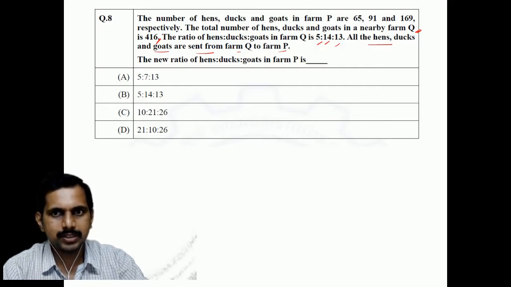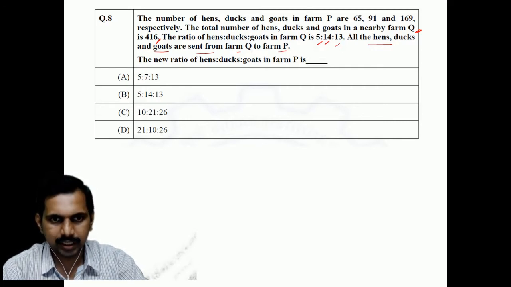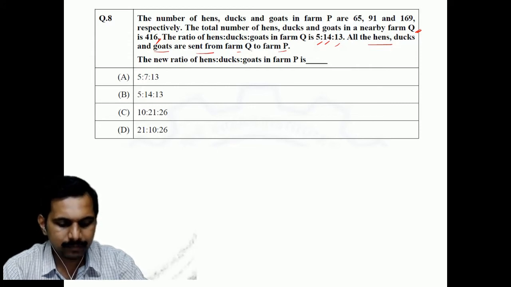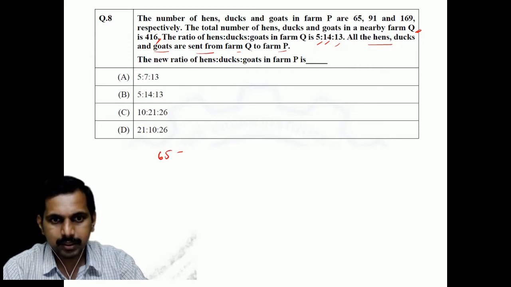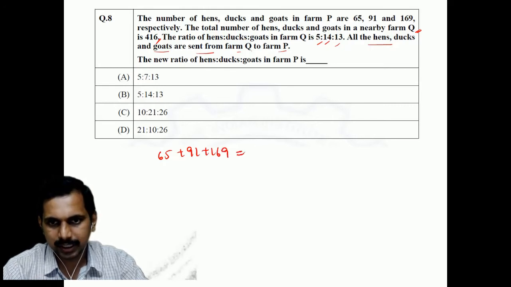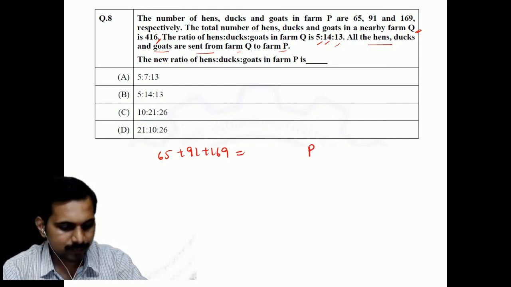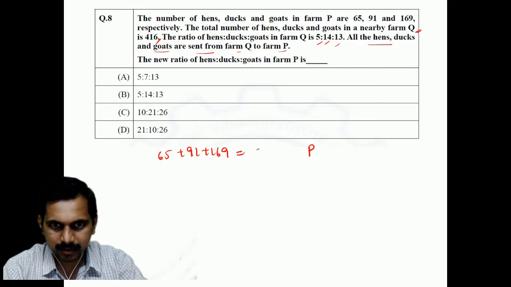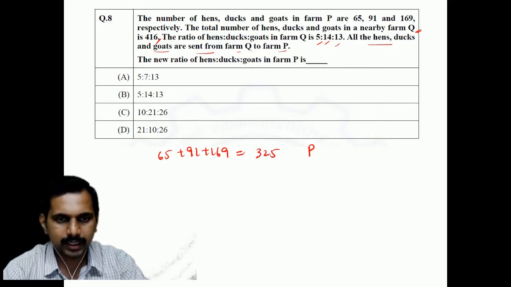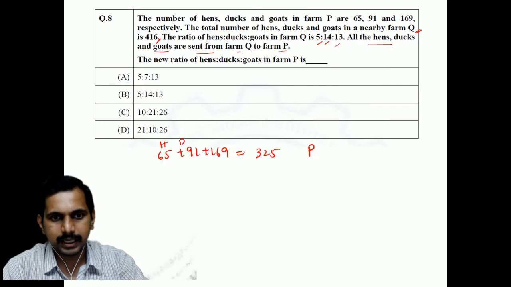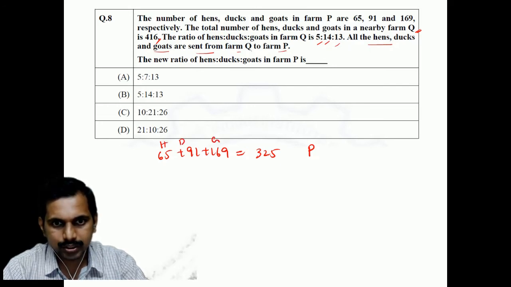The number of hens, ducks and goats in farm P, you can say it is 65 plus 91 plus 169. This is the total in farm P, is it not? So this comes as 325. Correct? This is hens, ducks and goats.